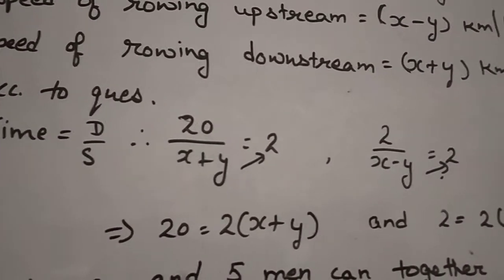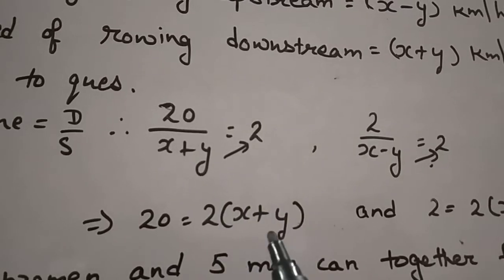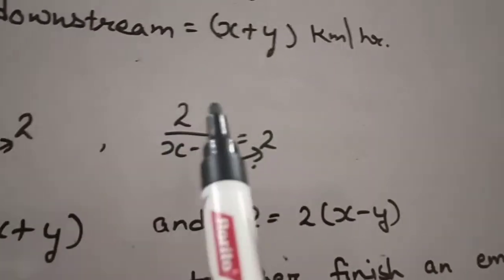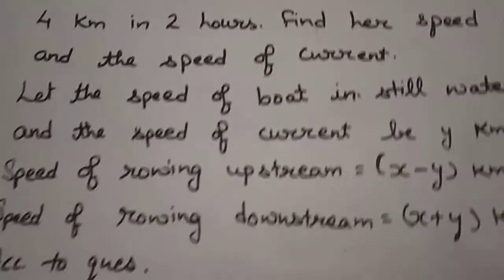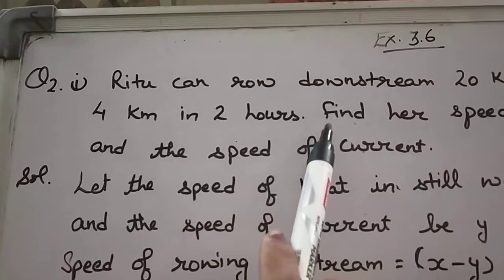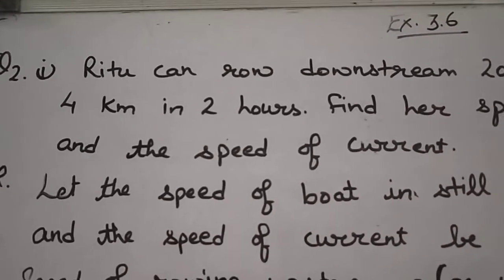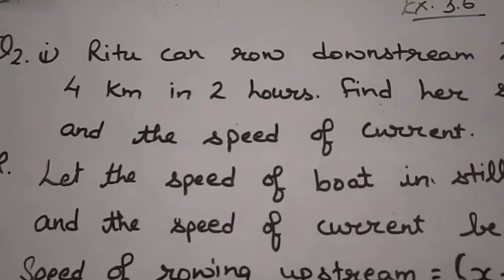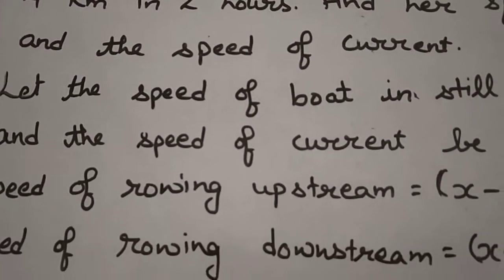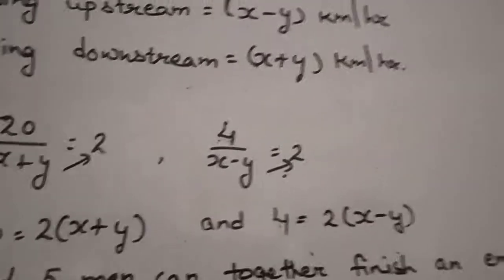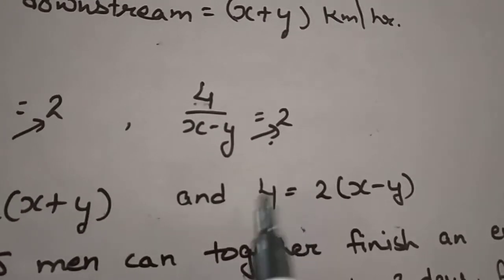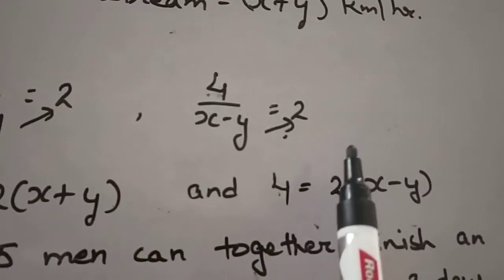Now by cross multiplication it will be 2 into x plus y. In the same way, here it's given that upstream goes 4 kilometers in 2 hours. So our distance is 4 kilometers and the speed is x minus y. The speed of upstream is x minus y, so it is equal to 2 hours.